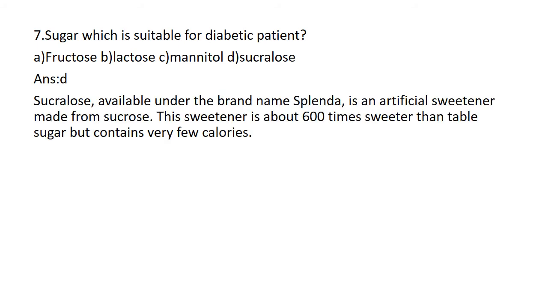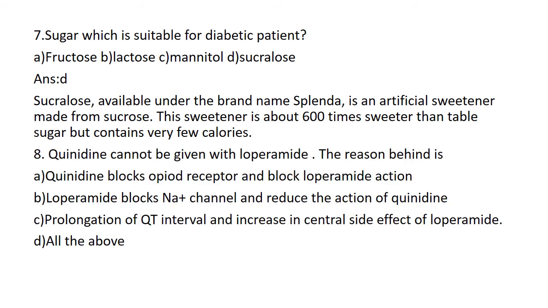Sucralose, available under the brand name Splenda, is an artificial sweetener made from sucrose. This sweetener is about 600 times sweeter than table sugar, but contains very few calories. So the correct answer is sucralose. Sucralose is the sugar used for diabetic patients.